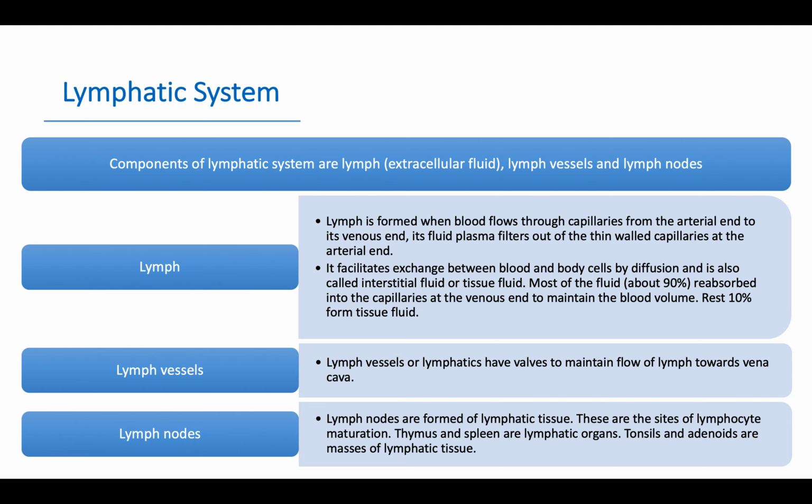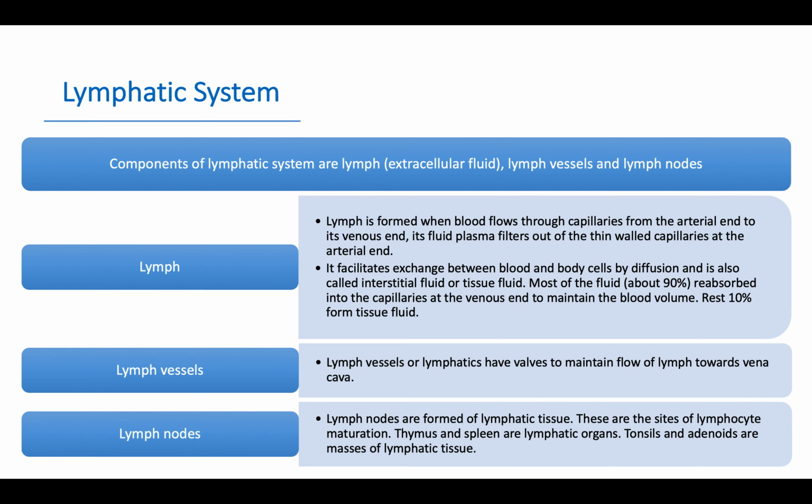Lymphatic system. Components of the lymphatic system are lymph, also known as extracellular fluid, lymph vessels and lymph nodes. Lymph. Lymph is formed when blood flows through capillaries from the arterial end to its venous end.